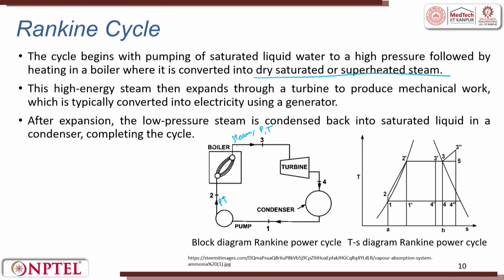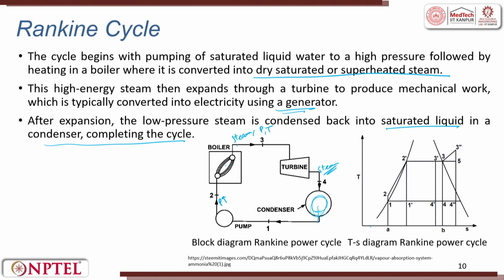The high energy steam then expands through the turbine and produces mechanical work, which is typically converted to electricity using a generator. This is what I said. After expansion, which happens in the turbine, the pressure goes down. After expansion, the low pressure steam, whatever comes out here, here also you will have steam. It is not that you will not have steam, you will have steam. The low pressure steam is condensed here back into a saturated liquid in a condenser, completing the cycle.